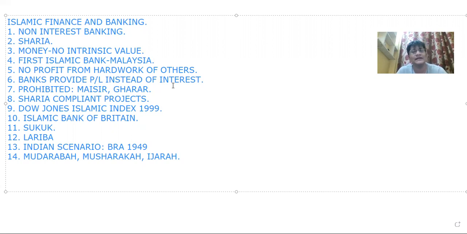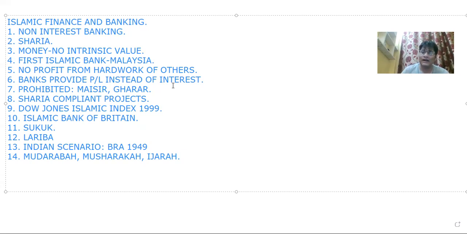The reason behind setting up this Islamic bank in Malaysia was the Hajj pilgrimage that Muslims go for. It is considered to be really pious and very holy to go for the Hajj pilgrimage at least once in our lives. It is considered kind of mandatory, like if you can afford it you should go for it. Since interest is prohibited in Islam, people were looking for loans that are interest free.